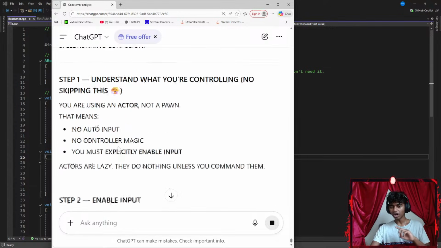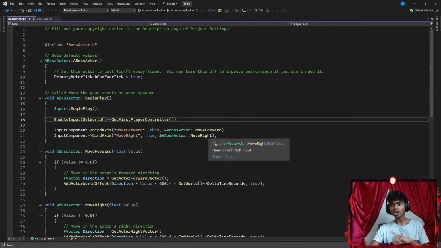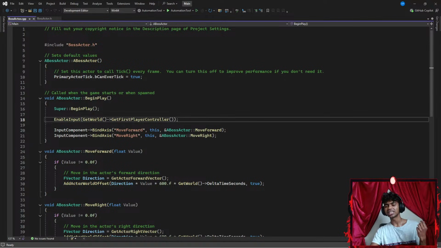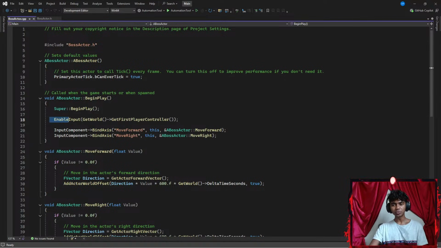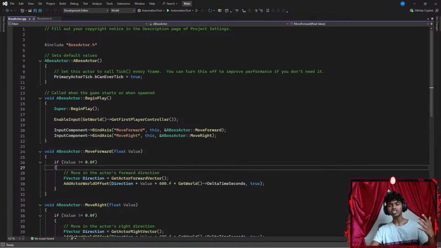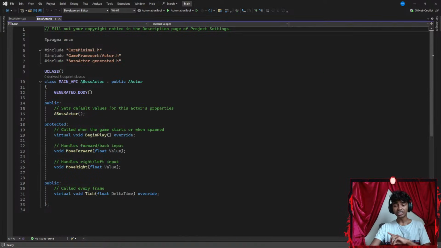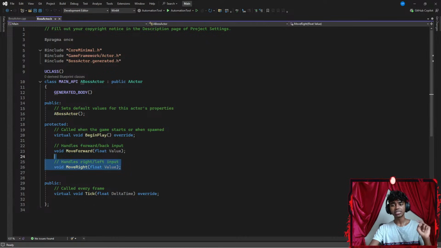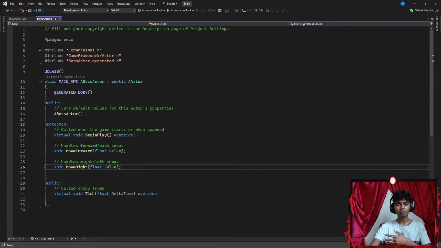Okay, that's it. Step 1, understanding. So I think I did get some practice last stream. I'm just confused with a few function names here. So I'm going to be reading this code first, and I'm going to try writing it on my own. Firstly, inside my begin play method, I created two methods, a move forward method and a move backwards method, which requires a parameter void.